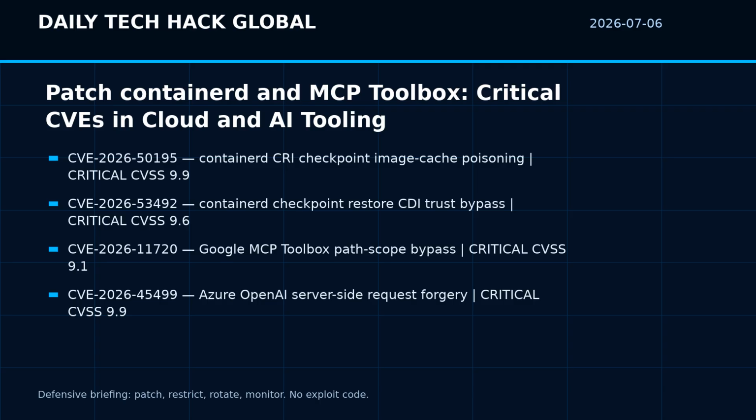MCP is designed to let agents use tools. That makes path allow lists, credential scope, and audit logging essential. Update when a fix is available, restrict tool definitions to least privilege, and review calls to sensitive endpoints.